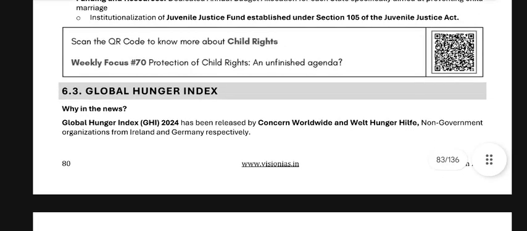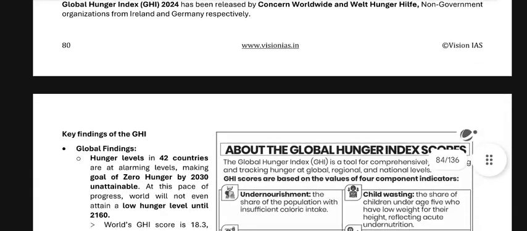Okay, Global Hunger Index. The Global Hunger Index 2024 has been released by Concern Worldwide and Welthungerhilfe, non-government organizations from Ireland and Germany respectively. Key findings of the GHI.